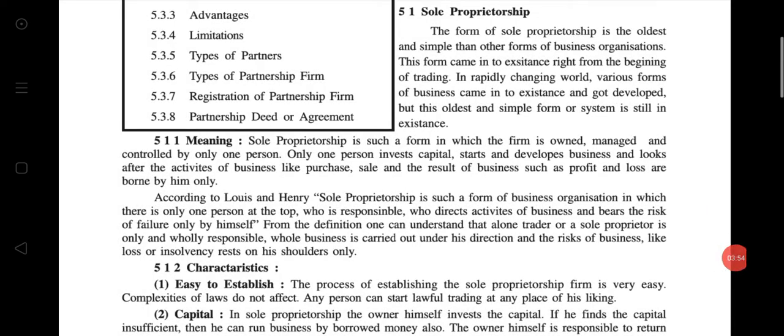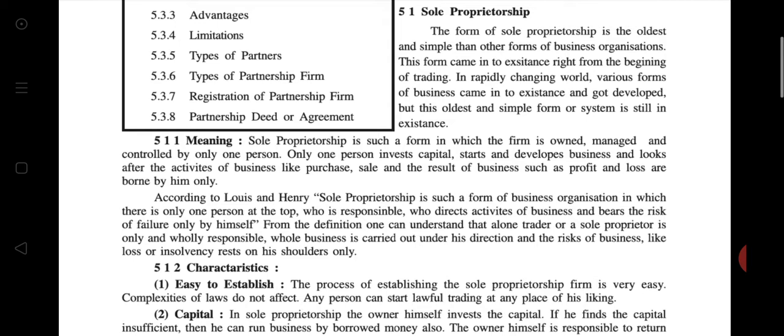Any business started by a single person, where all the business is handled and run by only a single person, is called a sole proprietor, and that type of business is called sole proprietorship.